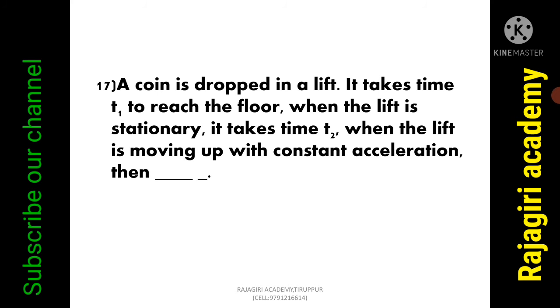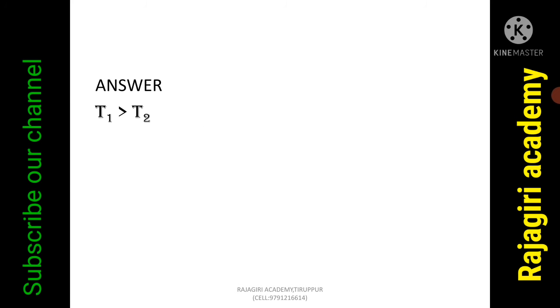A coin is dropped in a lift. It takes time t1 to reach the floor when the lift is moving up with constant acceleration, and time t2 when the lift is stationary. Then t1 is greater than t2.